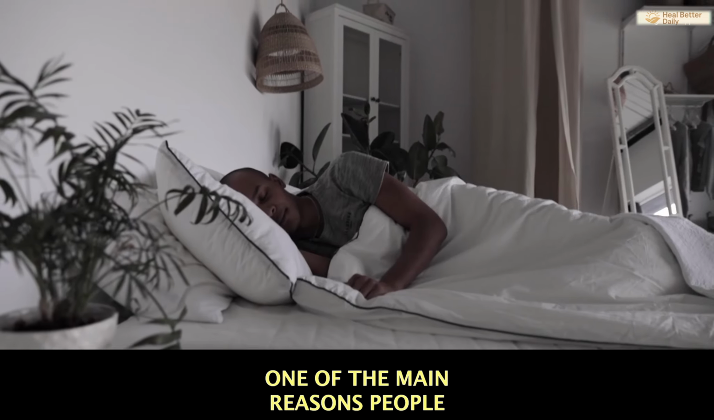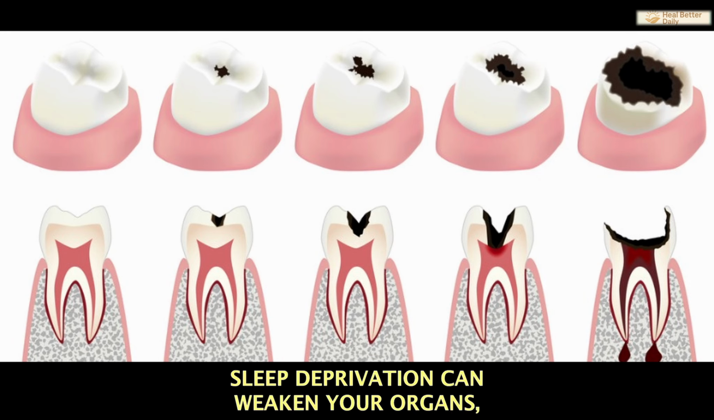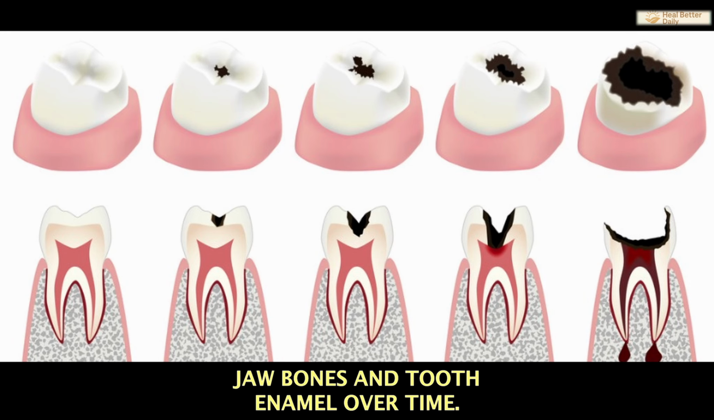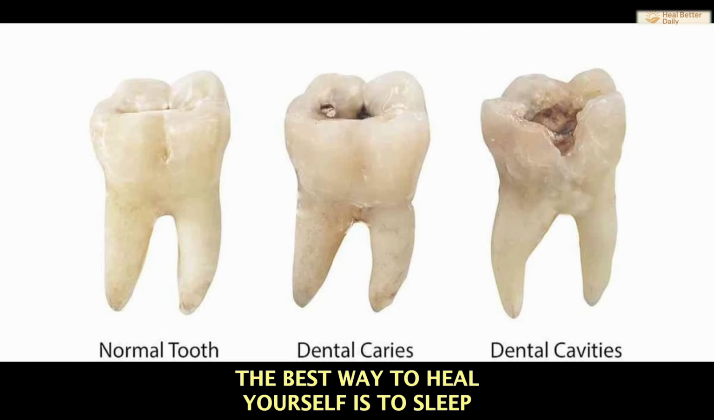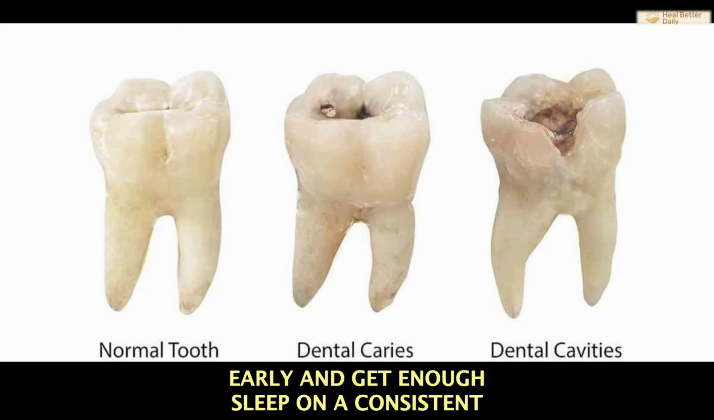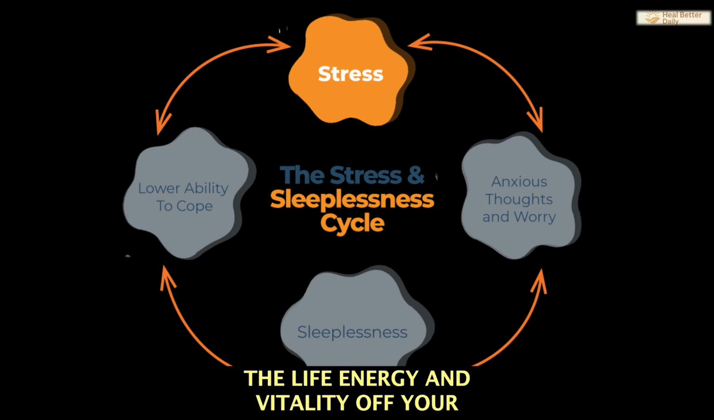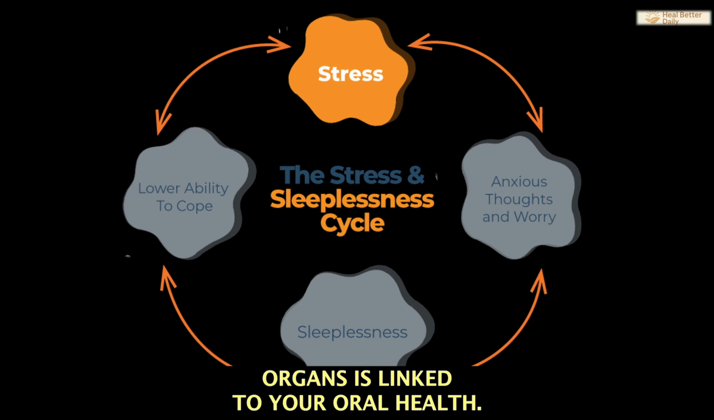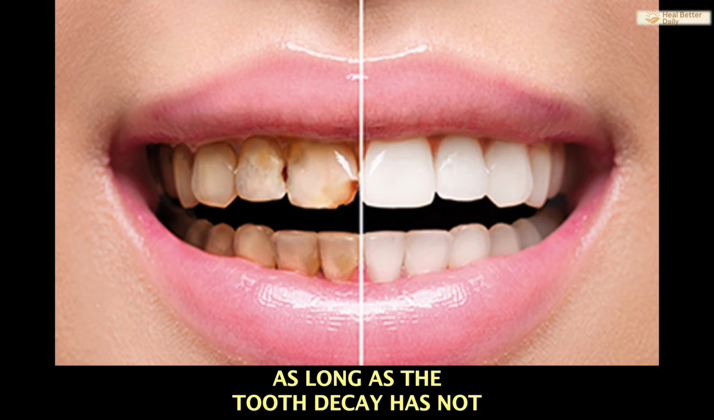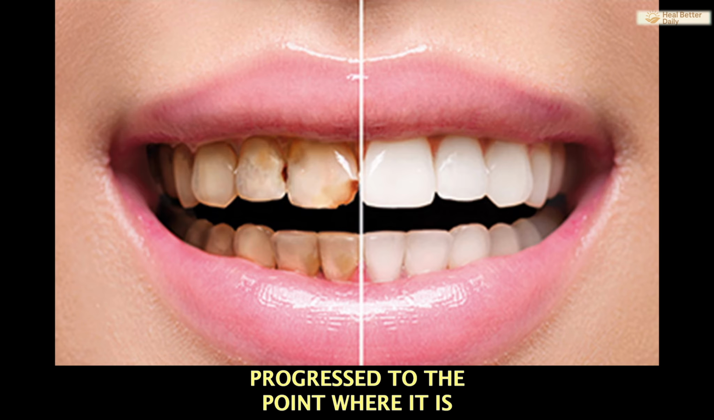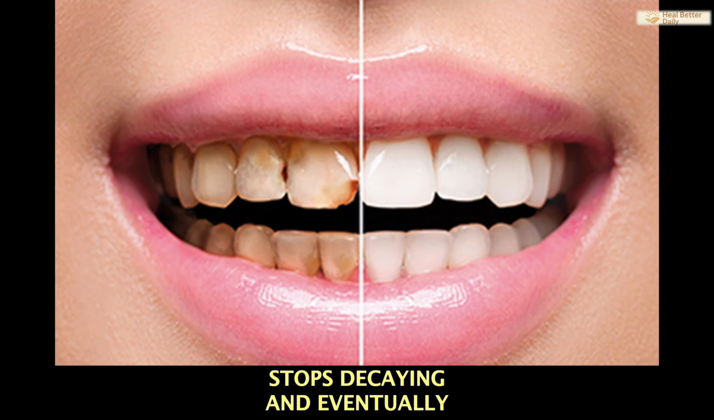One of the main reasons people get cavities is a lack of sleep. Sleep deprivation can weaken your organs, jaw bones, and tooth enamel over time. The best way to heal yourself is to sleep early and get enough sleep on a consistent schedule for at least a couple of weeks or months. The life energy and vitality of your organs is linked to your oral health. As long as the tooth decay has not progressed to the point where it is irreversible, you will notice that it stops decaying and eventually reverses and heals itself.